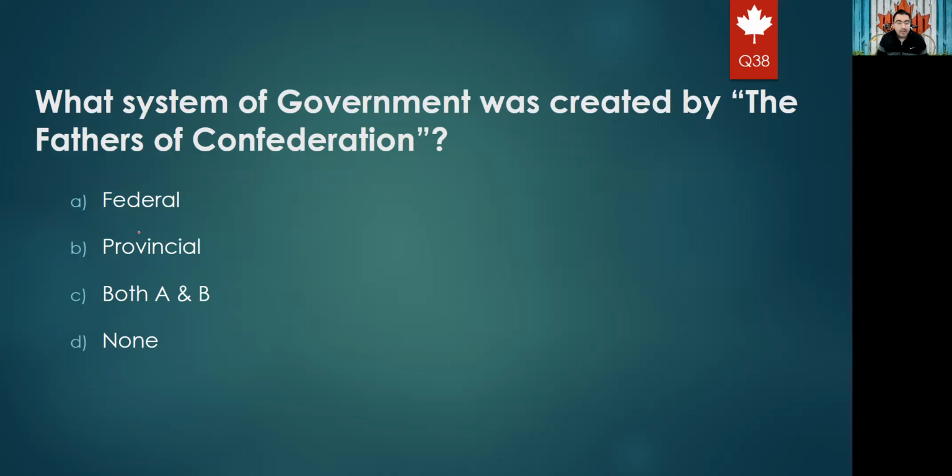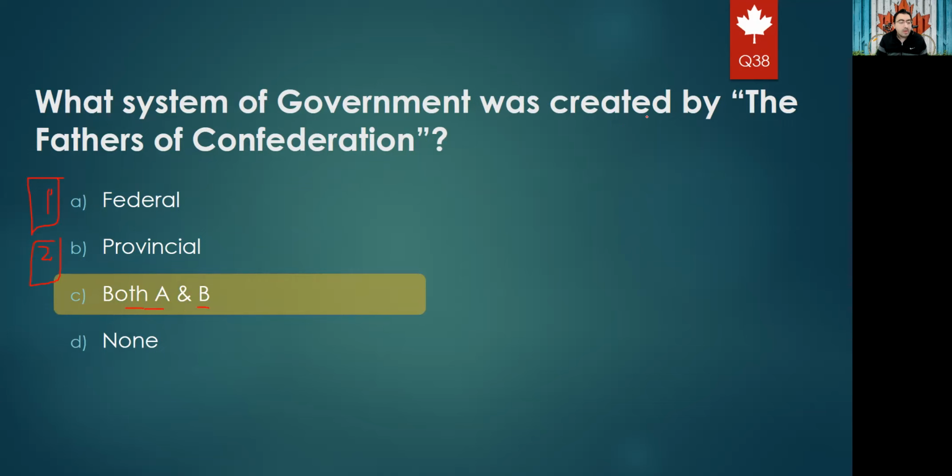Next question, what system of government was created by the fathers of Confederation? Is it a federal, provincial, both A and B, or none? Yeah, for sure we know that Canada is based on two systems, the federal system, number one, and the second is provincial. So the right answer for sure will be both A and B.